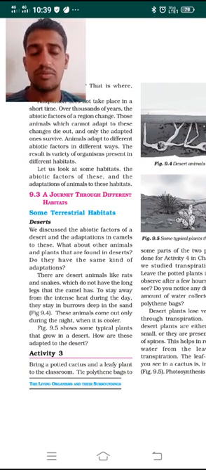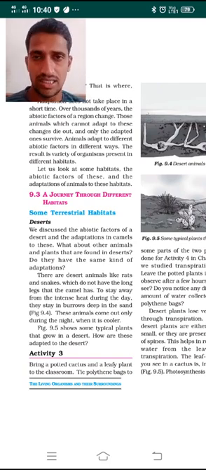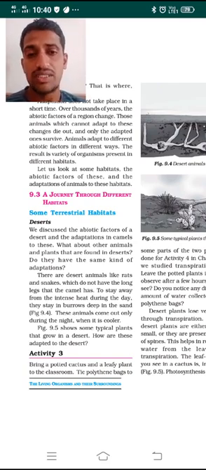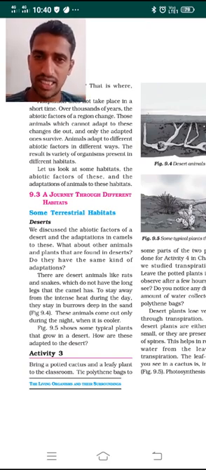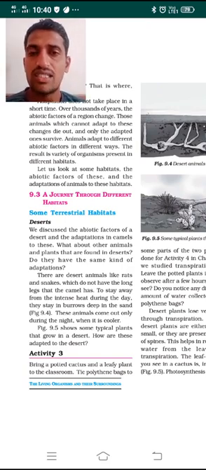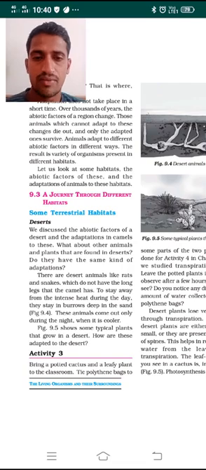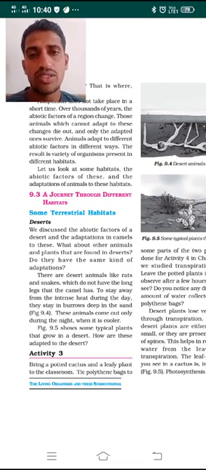Firstly, we are going to study a terrestrial habitat, that is desert. In the previous class we discussed the abiotic factors of a desert. In the desert the climatic condition is very different. It is very hot and dry. Hardly will it rain in such a place. It is full of sand. In the desert it does not rain at all, or they receive a very little amount of rainfall. So the abiotic factors are hot and dry. So what about the animals which are adapted to this condition?